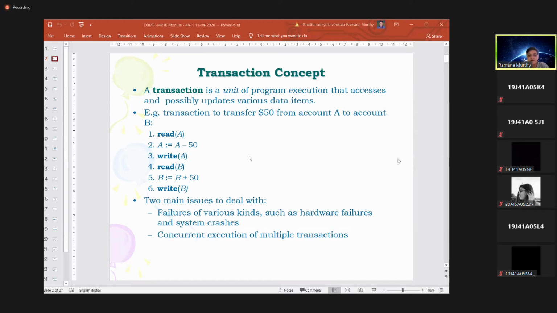Concurrent executions of multiple transactions. Let A and B be two accounts, maybe belonging to two persons. Maybe C and D are also executing some operations that may involve either A or B. So either A or B is involved in more than one transaction simultaneously.